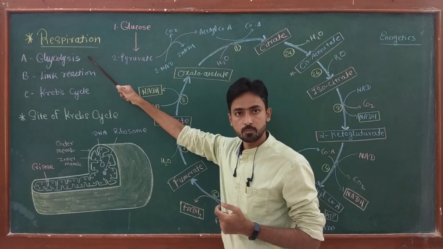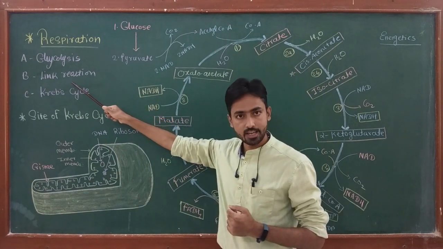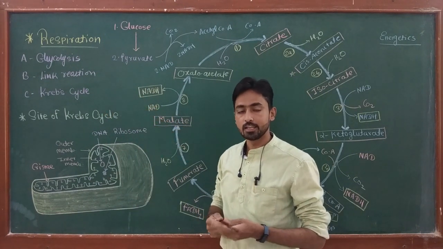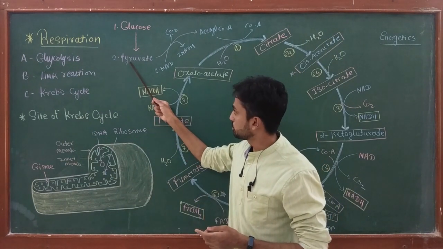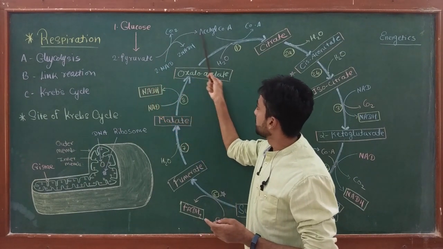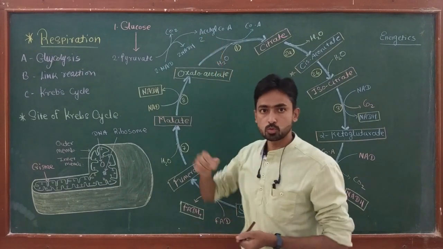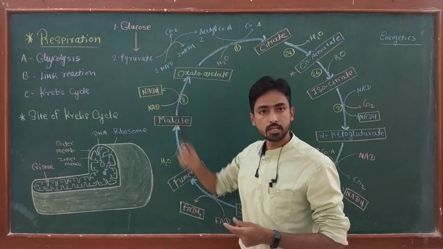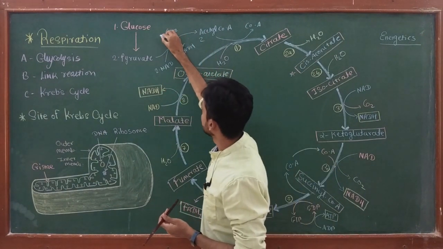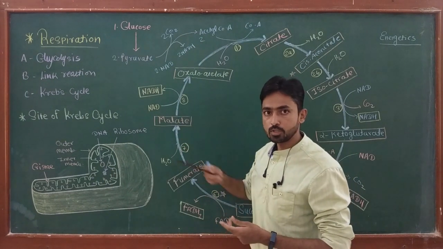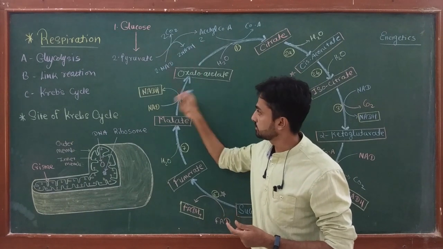This is the first stage of cellular respiration. Now the second stage of the process is the link reaction, which I have also discussed in detail, in which an enzyme complex called pyruvate dehydrogenase degrades these two molecules of pyruvate and two molecules of acetyl-CoA are produced. Acetyl-CoA is a 2 carbon compound while pyruvate is a 3 carbon compound. In this conversion, two molecules of carbon dioxide are released, and 2 NAD is converted into 2 NADH. Okay, this is the link reaction.